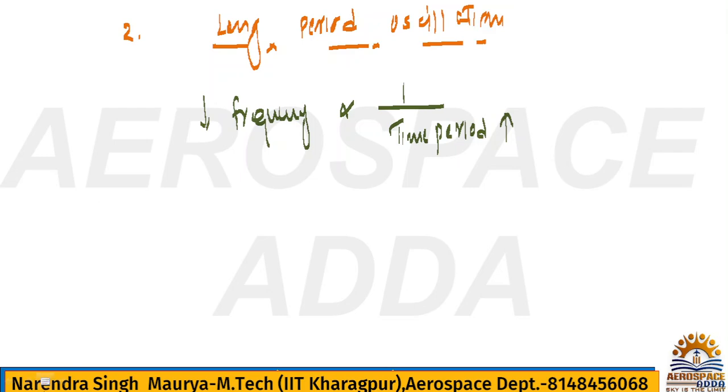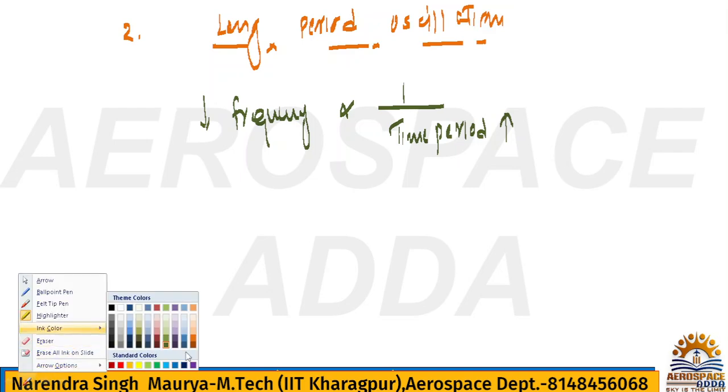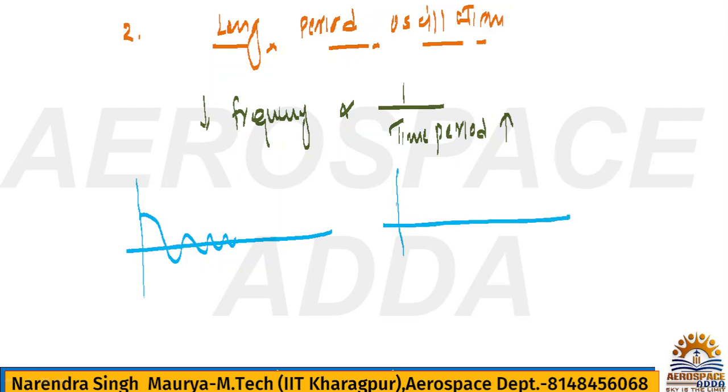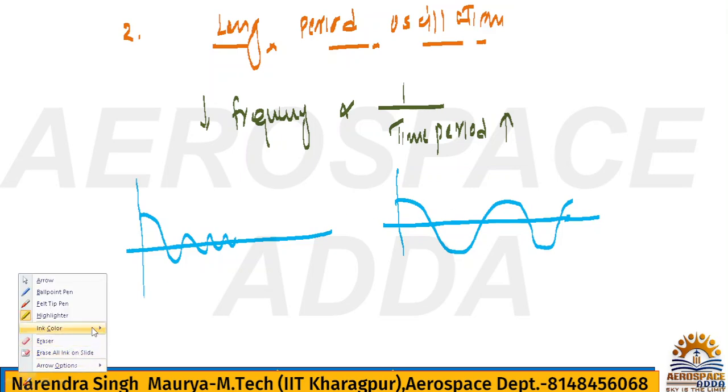It's like this. Two types of oscillation I can show you. This is the oscillation here, like this, and one oscillation is like this. So if you talk, then this is the long period oscillation. Okay, this is the long, and this is the short period oscillation.